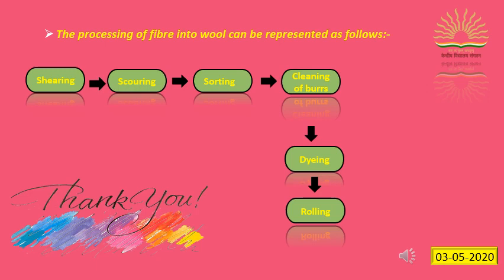So here, let's conclude the process. Shearing, removal of fleece; then scouring, washing the fleece; then sorting, separating fleece according to their quality. After that, burrs are removed. Fibres are then dyed in various colours. At last, it is rolled into yarn. So, this is the process of making yarn from wool fibre.